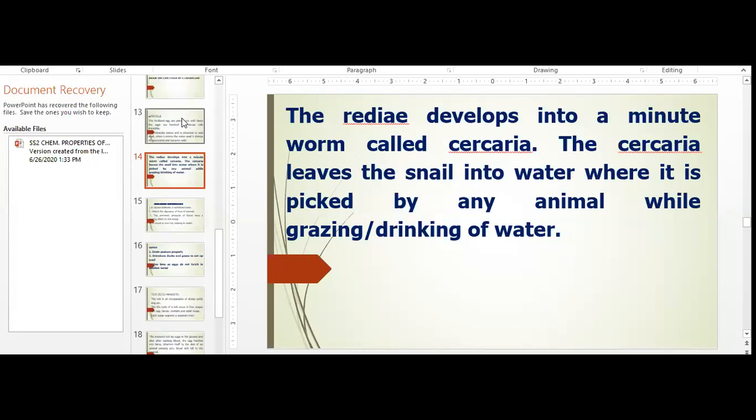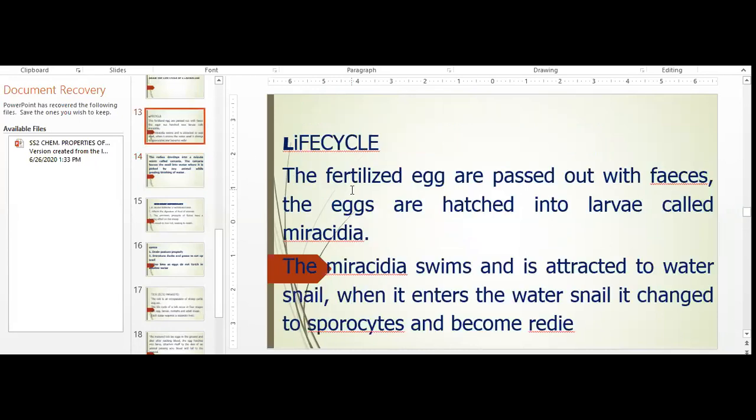Now let's go back to it. I said the liver fluke. Any animal that is infected with a liver fluke, when the animal passes out poo or feces, the eggs come out from that matured animal. Now the eggs are hatched into larvae.